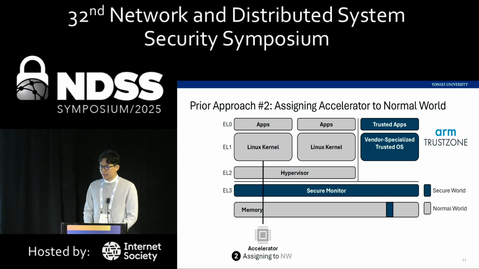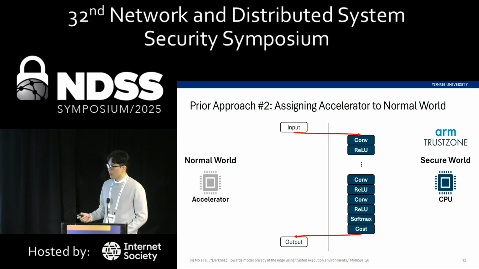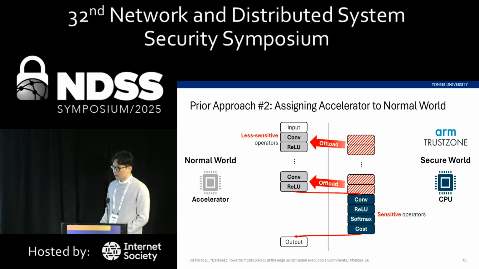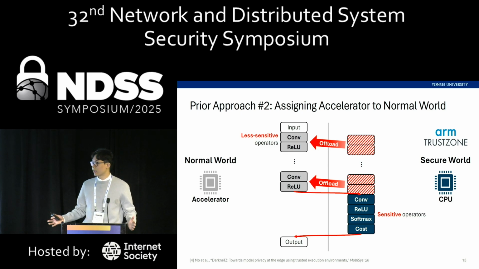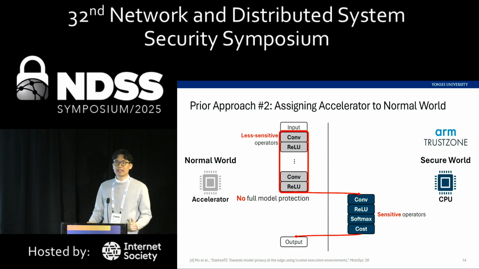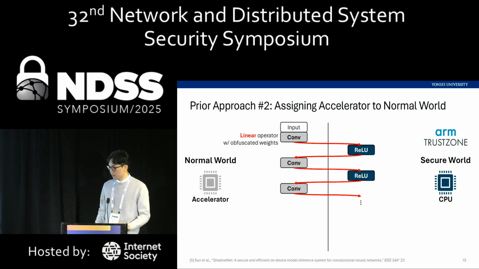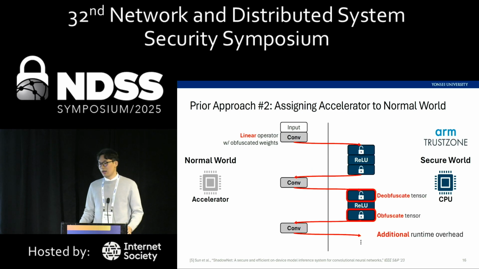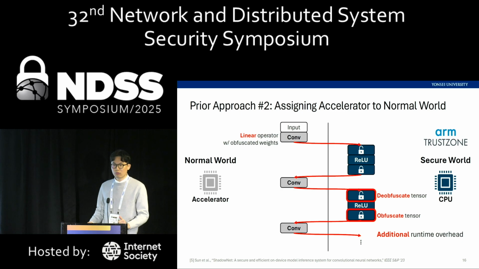So the second line of work decided to leave the accelerator in the normal world. This work decided to offload less sensitive operators to the normal world because sometimes we cannot fit the entire model in the secure world memory. But this does not provide full protection for the entire DNN model. So the work in 2023 decided to only offload linear operators to the normal world and have the model weights obfuscated. But because model weights are obfuscated, this requires de-obfuscating and obfuscating all intermediate tensors that are passed between the two worlds, and this adds additional runtime overhead.